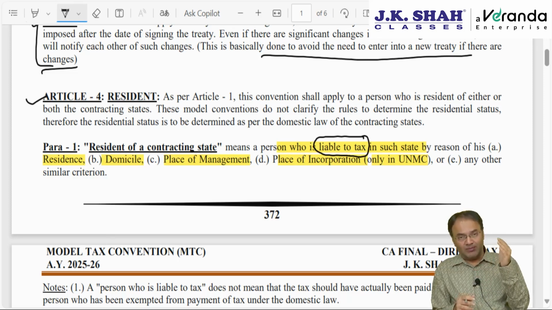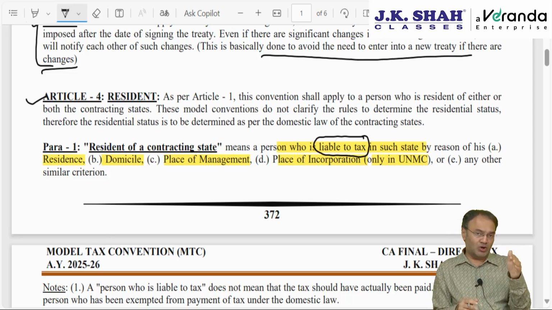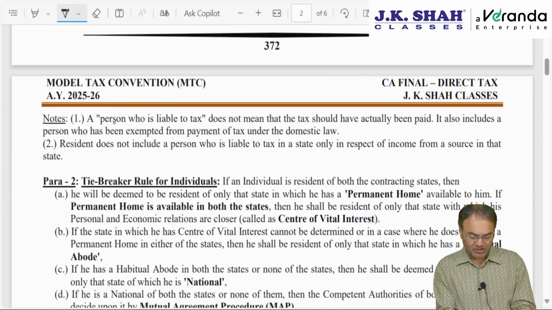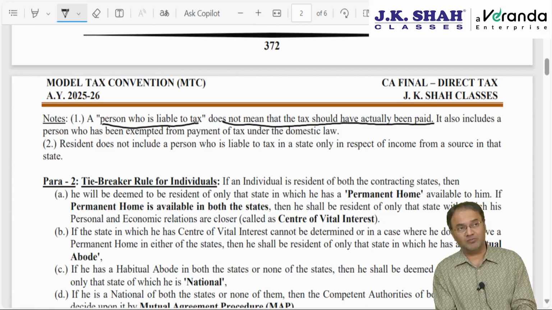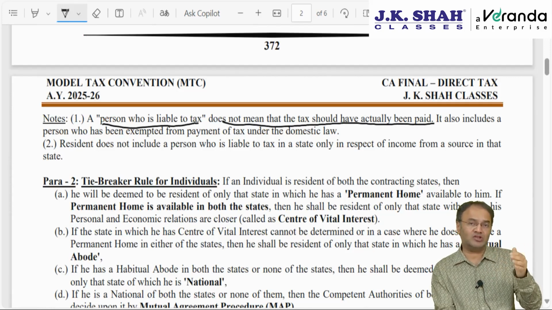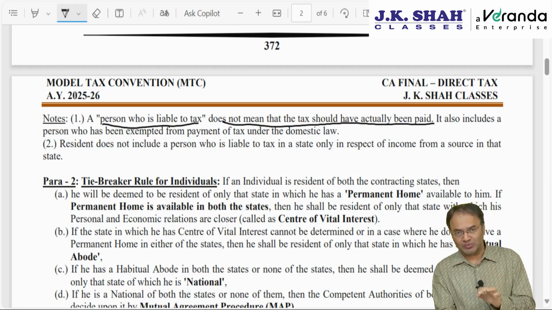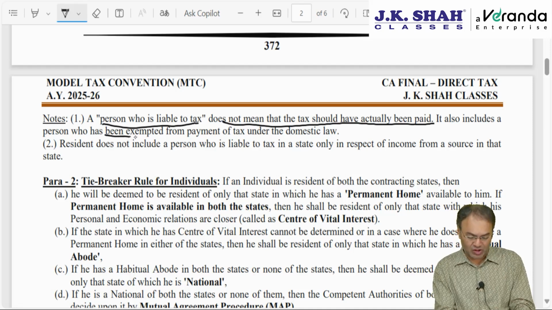Person who is liable to pay tax in a given state because he is earning income, then that shall not be the factor. A person liable to tax does not mean that tax should have actually been paid. Even if a person is primarily liable to tax because he is resident of that state, but he is earning exempt income which is exempted as per domestic law, then that is also considered as person liable to be taxed because of his residency.